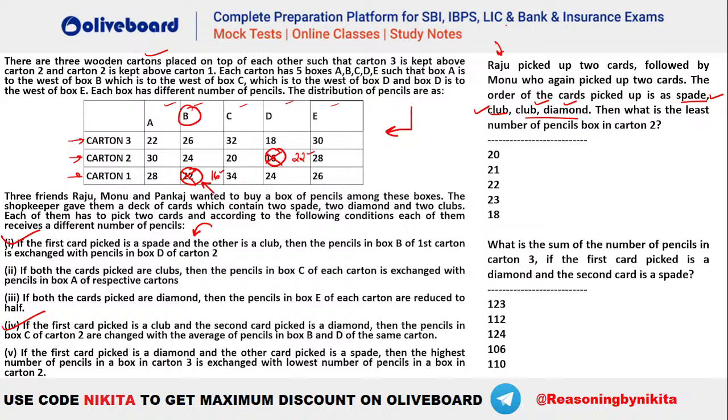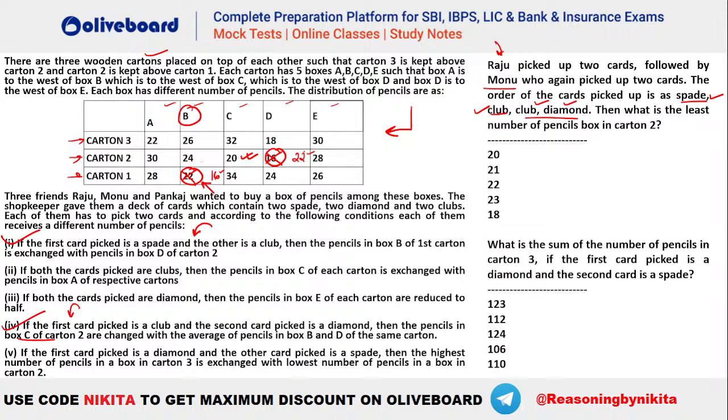Okay. Now what happens after Raju has picked the cards and this exchange has happened? Now Monu goes and does the same thing. That is, now he picks up club and diamond. So what is the rule associated with club and diamond? You can see that's your rule number 4. So that is saying then the pencils in box C of carton 2, so pencils of box C in carton 2, that is this one, 20, are changed with the average of pencils in box B and D of the same carton. So what are B and D's values? You can see 24 and 22, right?